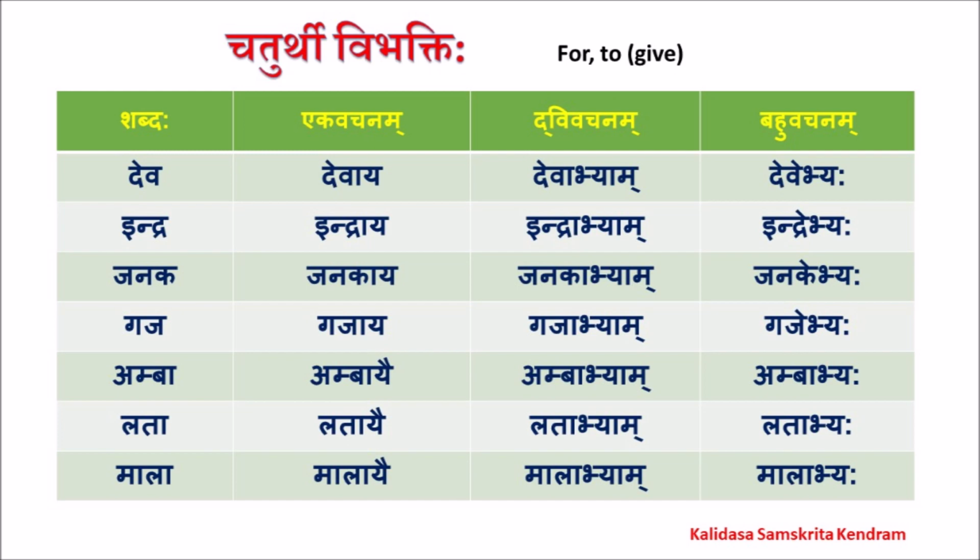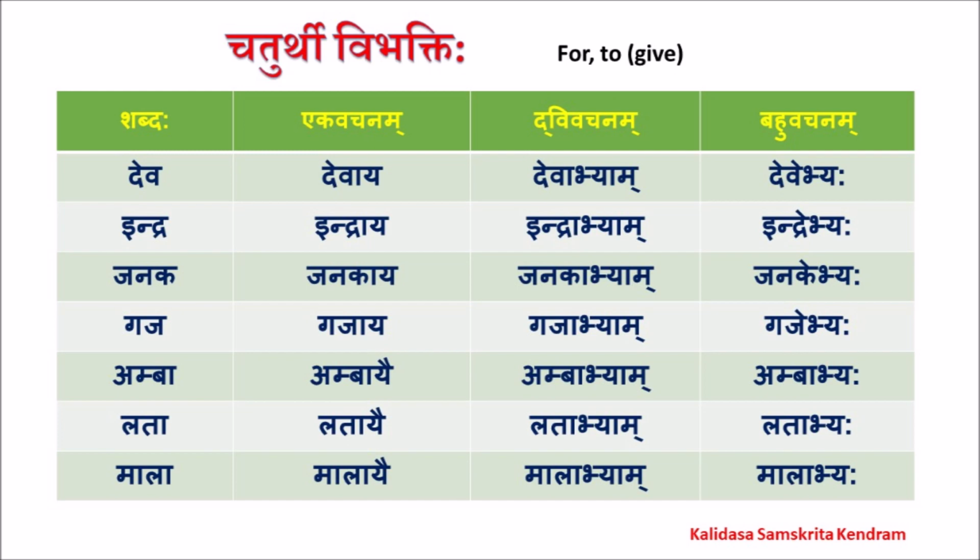Let us practice some words in chaturthi vibhakti. First four words are akaranta words. Next three are akaranta words. First four are pullinga, next four are strilinga.